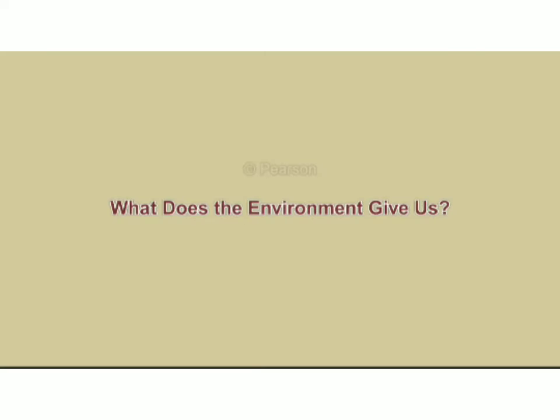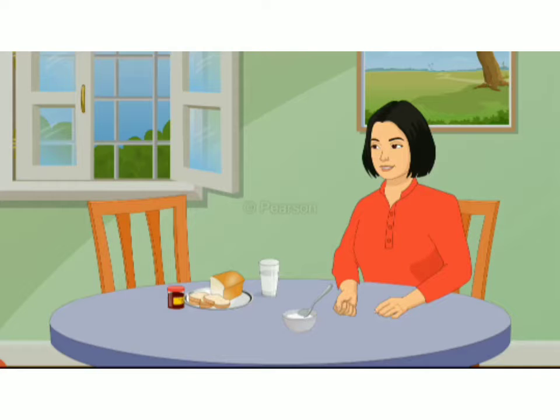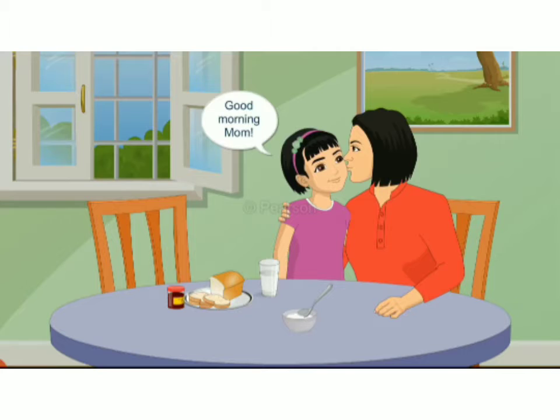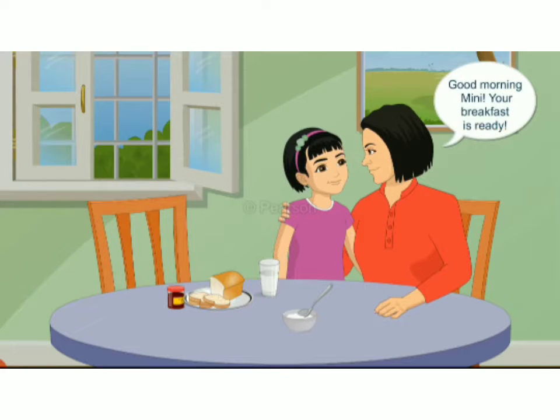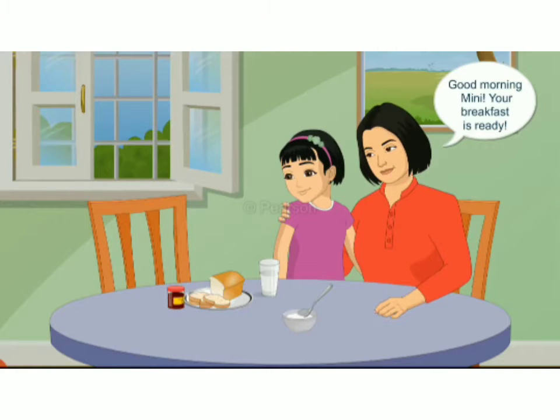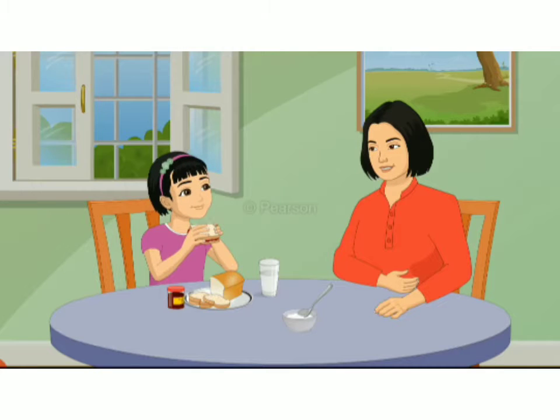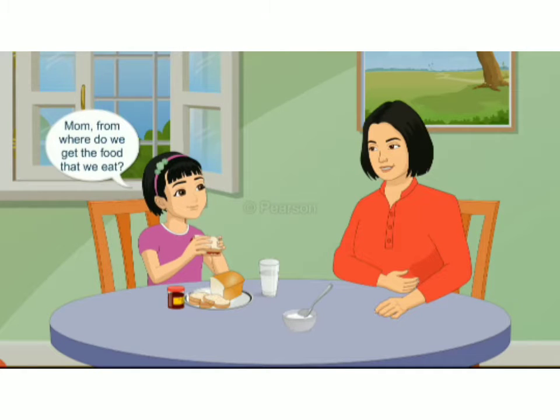First, we will see what the environment gives us. So we'll see a conversation between a mother and daughter. Minnie says, "Good morning." "Good morning, Minnie. Your breakfast is ready," Mother said. "Wow, Mom, it's my favorite milkshake and bread with jam," Minnie said. Minnie has started eating. She said, "Mom, from where do we get the food that we eat?"